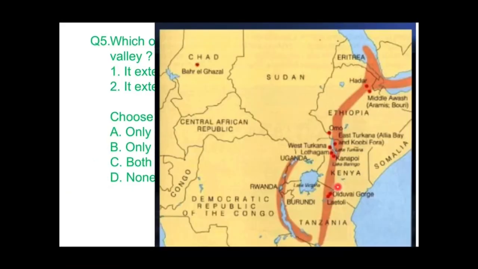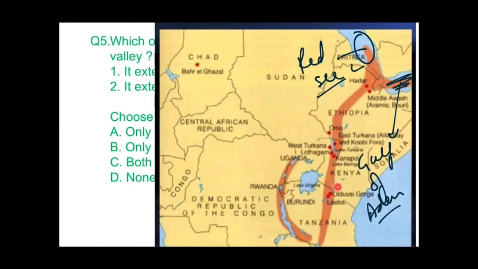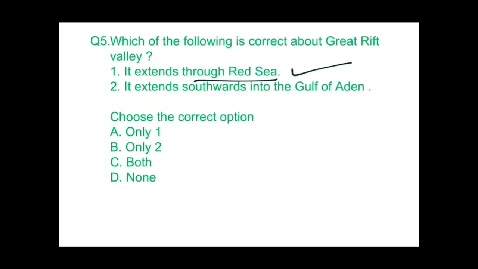See guys, this orange part is Rift Valley and you can see this is Red Sea. So it is passing through Red Sea and this is Gulf of Aden. Means in both the parts here Great Rift Valley lies. So the answer would be both. See again, you can see it extends through Red Sea, right? And it extends southwards into Gulf of Aden, which is also right.